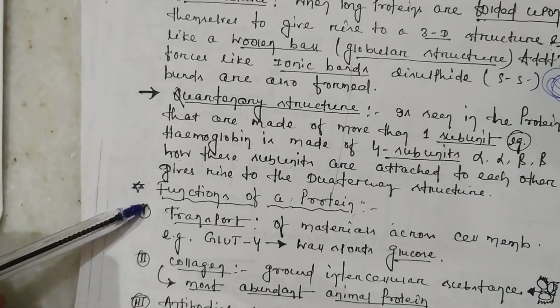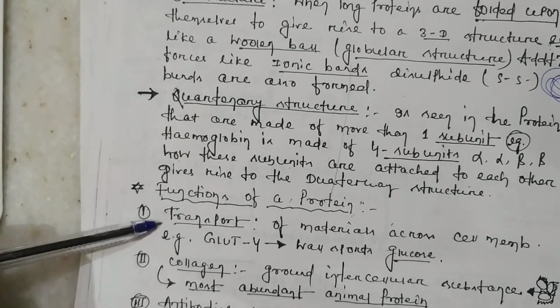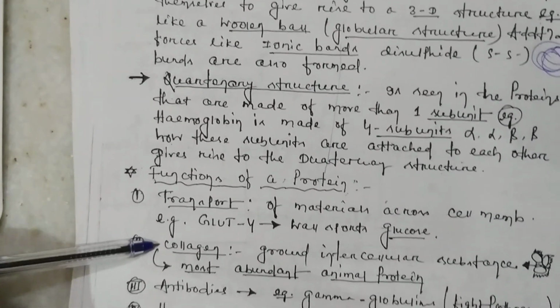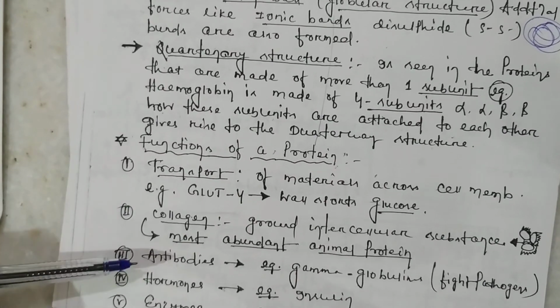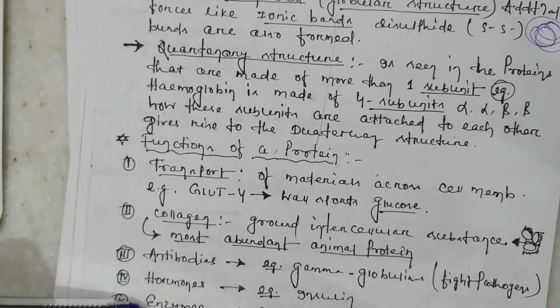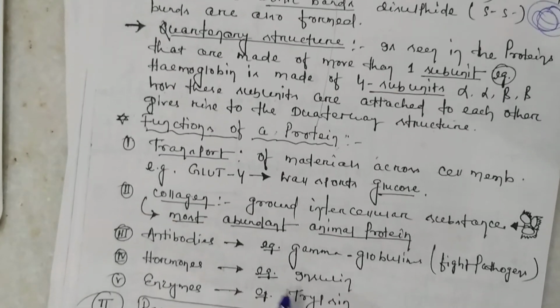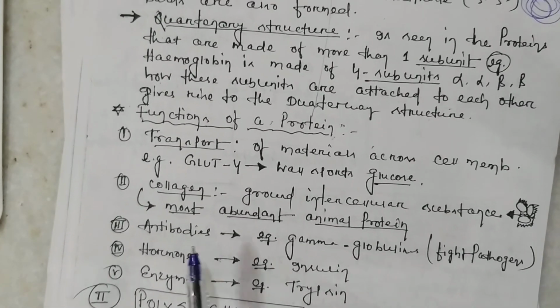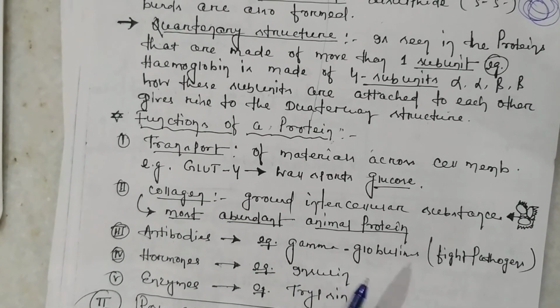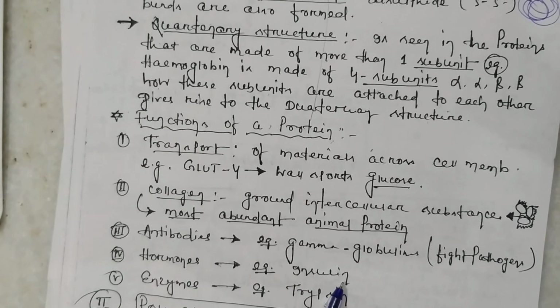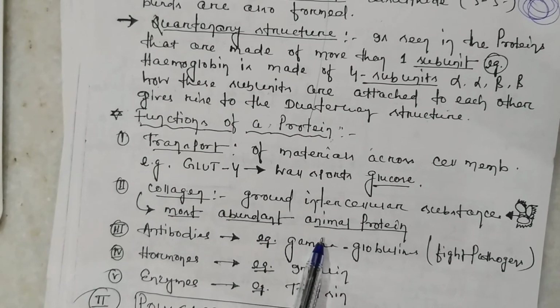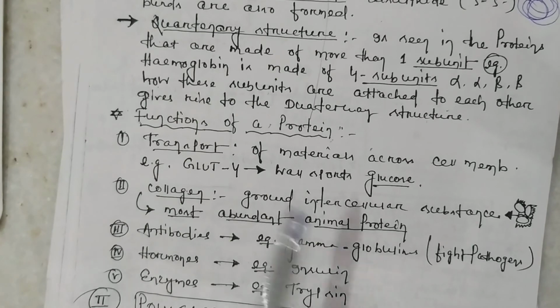Then we deal with the functions of proteins. Proteins can be used as transport proteins, as collagen, as antibodies, as hormones, and as enzymes. Hormones, as we all know, insulin is the easiest example. Antibodies can be gamma globulins or immunoglobulins. Collagen ground substance is present in the intercellular spaces.